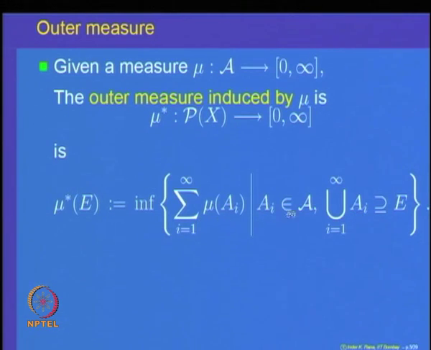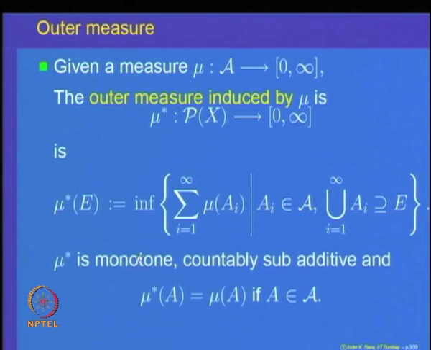So, that is mu of A i, add up the measures of all the sets A i, so that the union covers E. That gives you a number which we can think of as an approximate measure of the set E. So, look at the infimum over all such possible coverings of E. So, mu star of E is the infimum of all summation mu of A i, such that the union of A i's cover E. And we proved properties of this set function, the outer measure, namely mu star is monotone, it is countably subadditive, and on the sets in the algebra mu star is the same as mu.